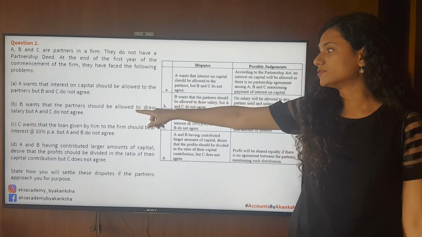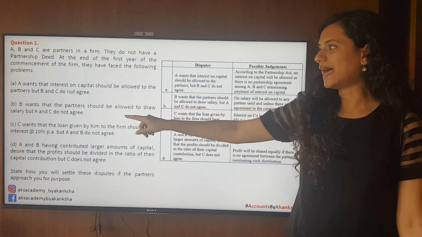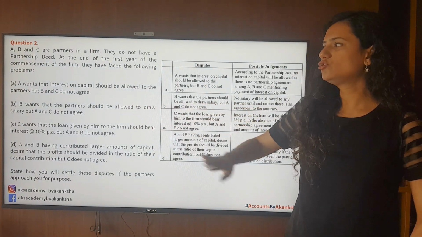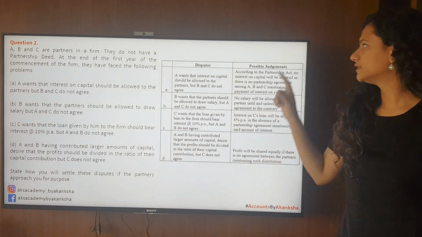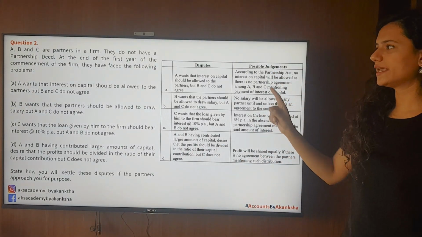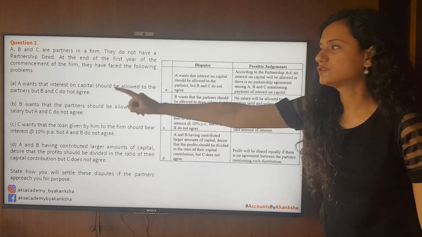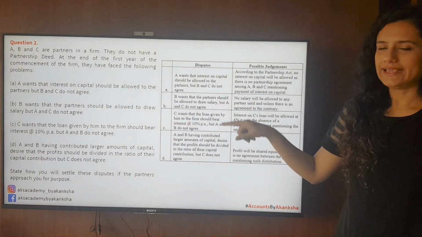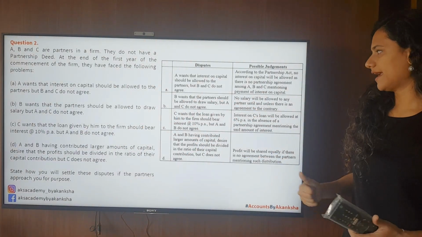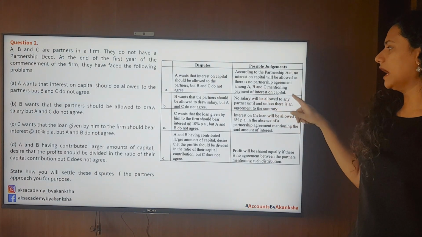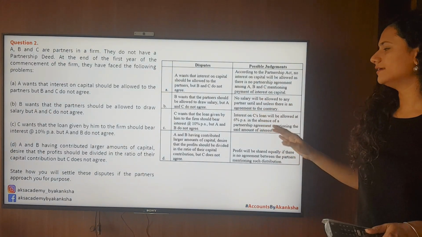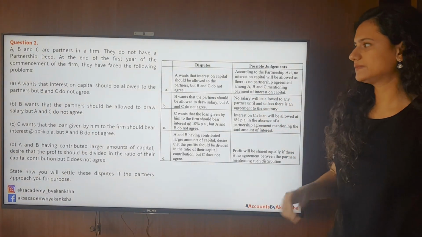B wants the partners should be allowed to draw a salary, but A and C do not agree. Again, the Indian Partnership Act will say no salaries. So B is not right, A and C are right. No salary will be allowed to any partner until and unless the agreement states.